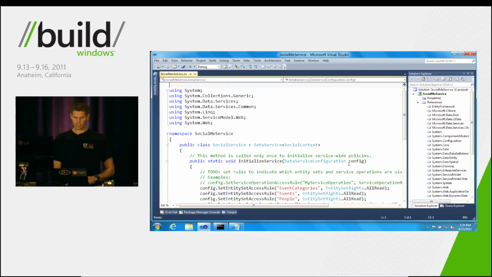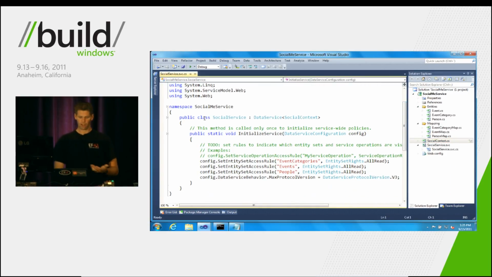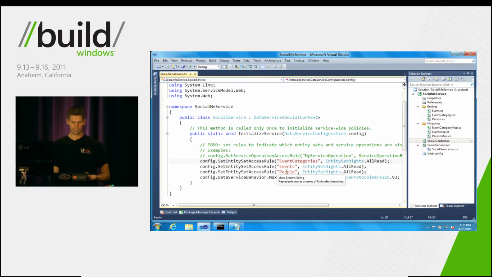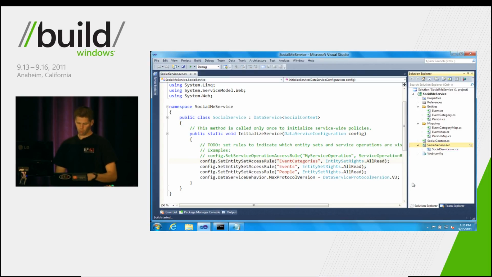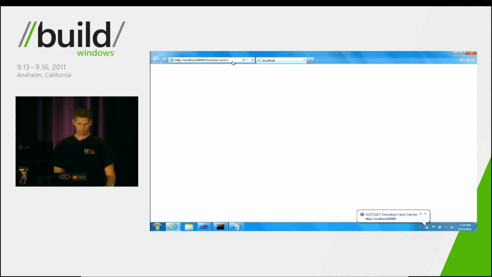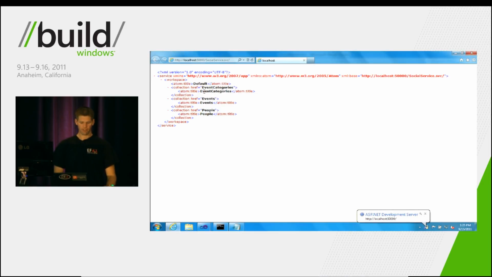So we'll create that data service, and this adds all the needed project references, and it also scaffolded out this code for us for our data service. It called it social service, and it derives from data service. And we've linked that to our DB context class, social context. Now, the Power Tools also knew which sets were interesting to us, so it added a bunch of access rules to give us read capabilities to our sets, like event categories, events, and people. So we'll make our service the start page, and we'll run this so we can view our data in the browser. So there you can see our 3 different sets we can access: event categories, events, and people.